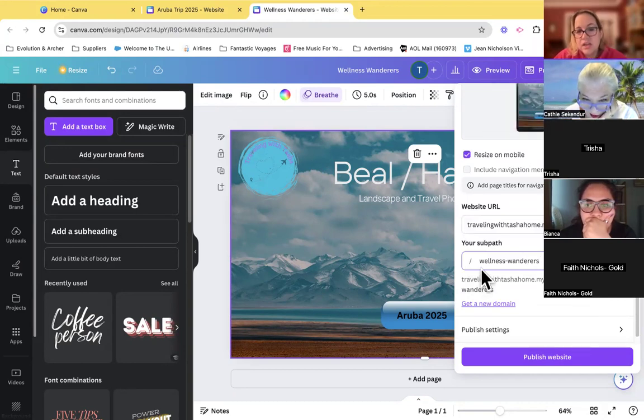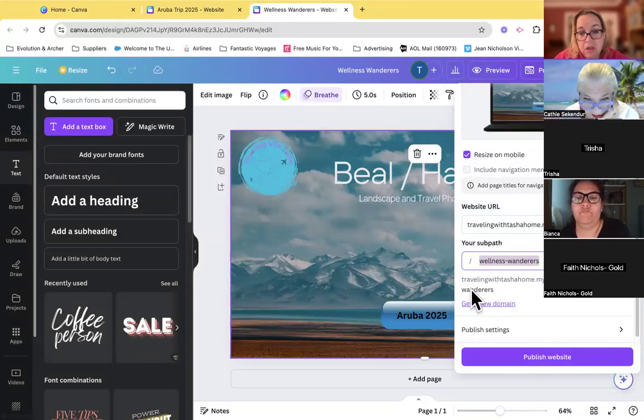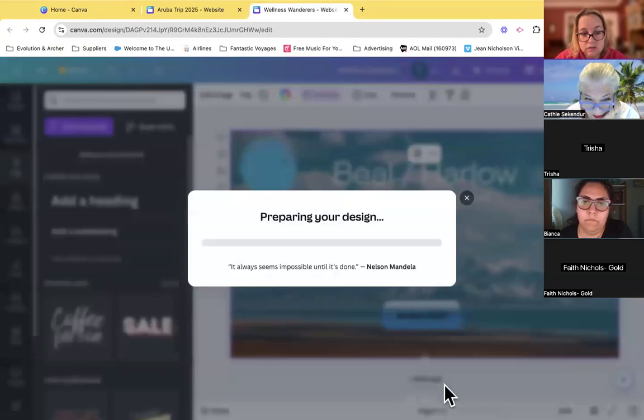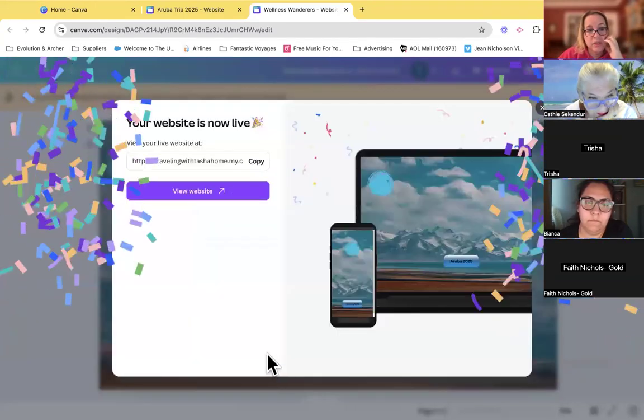Not a big deal. And now it automatically gave me a sub path. My domain is traveling with Tasha. Oh, no, wait, that's not my domain I bought. Home.mycanva.site, wellness wanderers. Publish this. That is not my real domain.